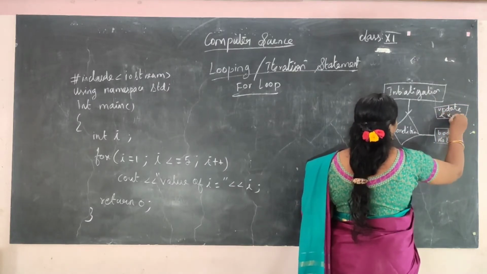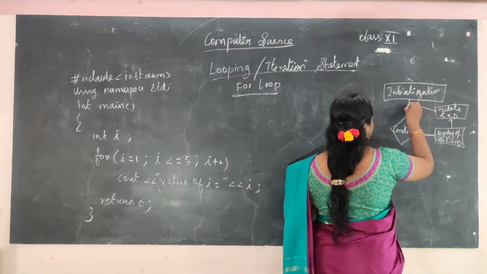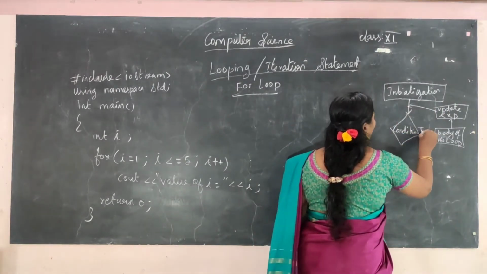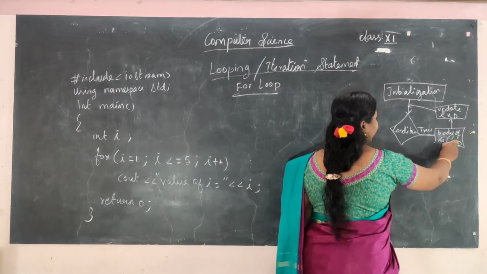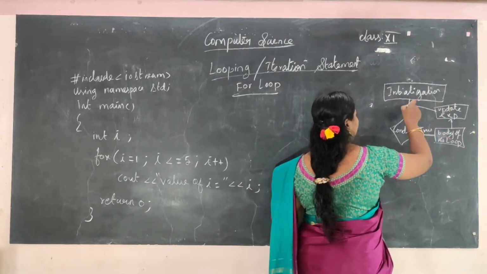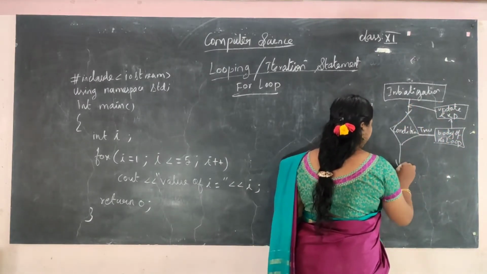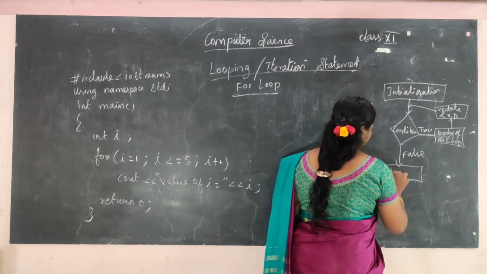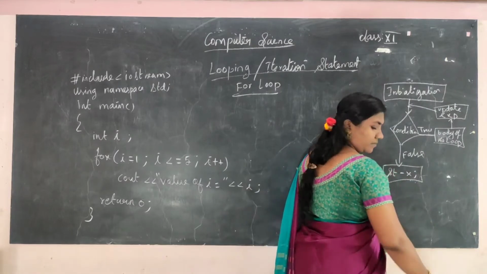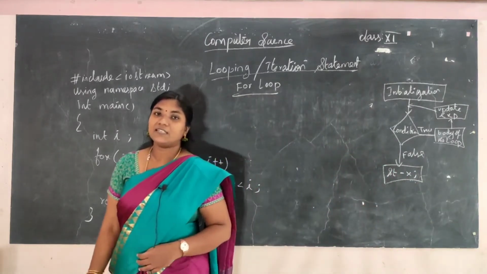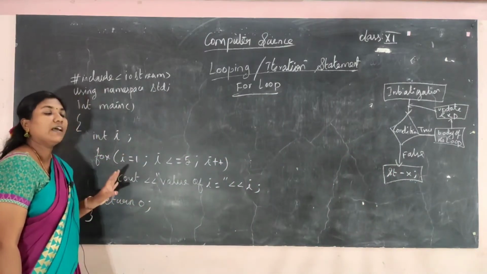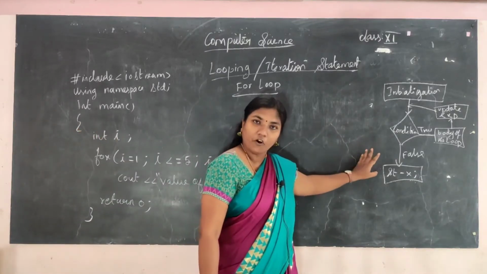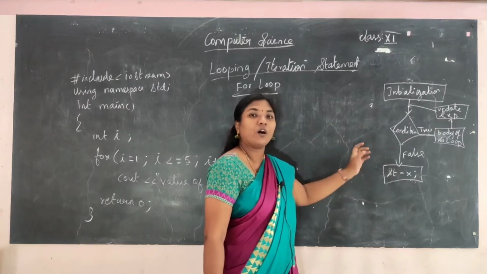Update expression, and then it will be passed here. Again it will check for the condition. If the condition is true, the body of the loop will get executed. It will go to the update expression, and then it will come here, and if the condition is false, it will come to the statement X. Exit the for loop, and the next statement X will be executed. So this is the working procedure of the for loop, or the flow chart for loop, how it works.